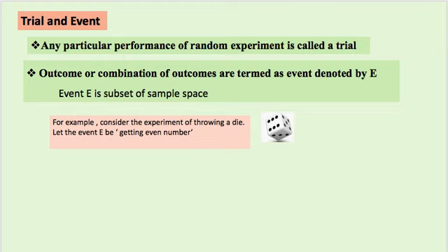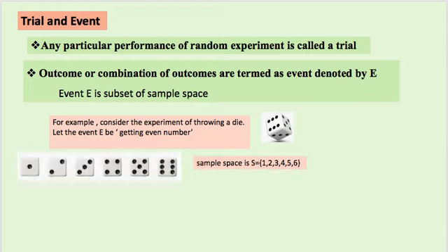Let me take an example. For example, consider the experiment of throwing a die. Let the event E be getting an even number. Now when we throw a die, we know these are the possible outcomes, and we want to find the outcomes favorable to getting an even number. So you get either 2, 4, or 6.